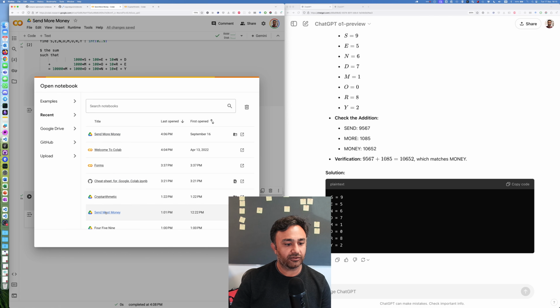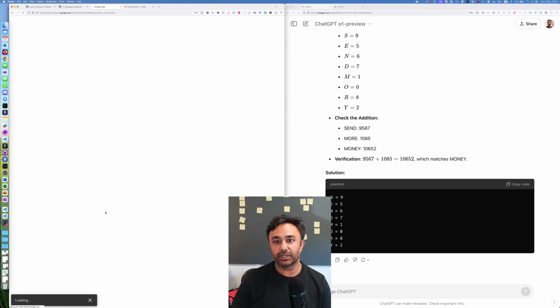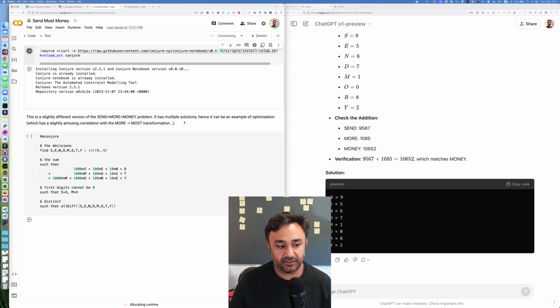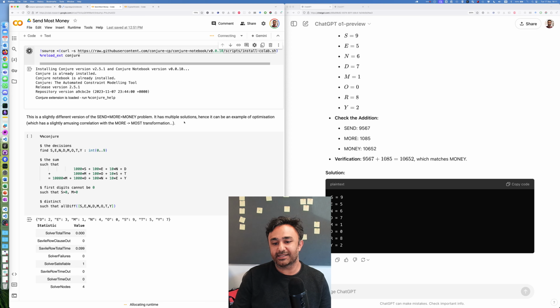There's another version of it called the send most money problem. Instead of saying more money, we turned the problem into an optimization problem. So there isn't just a single solution anymore. In this slightly different version, it has multiple solutions, and it can be seen as an optimization problem where we are maximizing what? What would you maximize? Well, we are maximizing money.